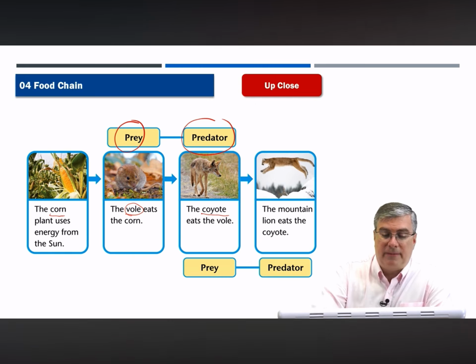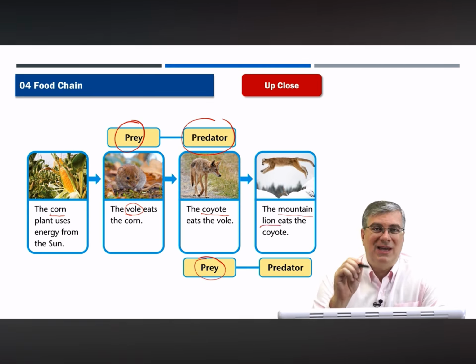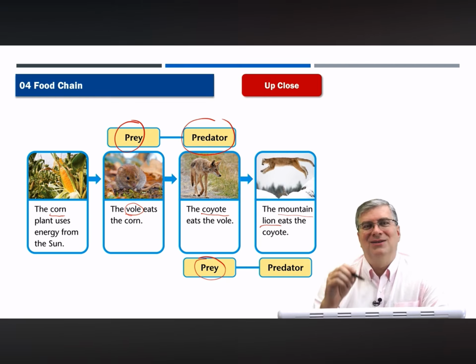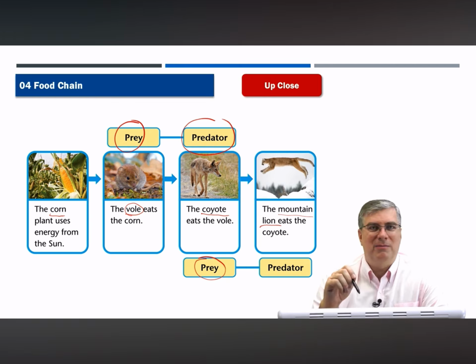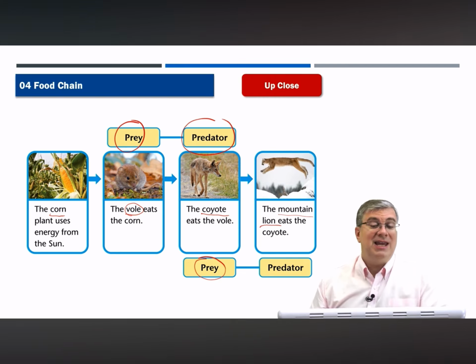And the coyote is a predator. Now, the coyote is also prey to another animal, and that is the mountain lion. The mountain lion is the apex predator in many western states. Nothing hunts a mountain lion. Any other animal would be crazy to try to hunt a mountain lion because mountain lions are strong, they're tough, they're big. You don't want to mess with a mountain lion. Okay, so the mountain lion may hunt and eat a coyote.